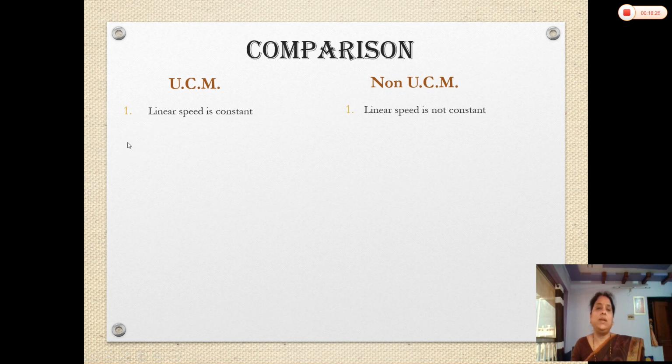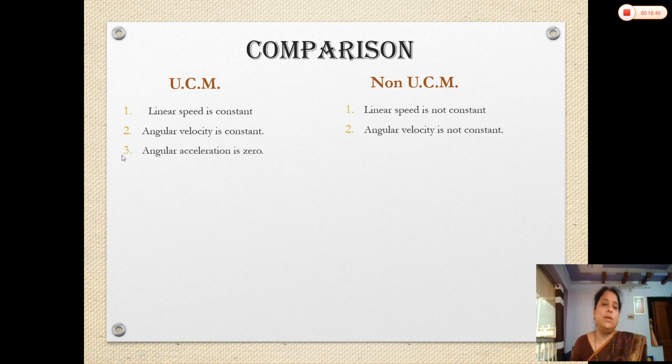Now the next point, in UCM, angular velocity is constant. Whereas here the angular velocity is not constant. Now the third point, in uniform circular motion the angular acceleration is 0, and here the angular acceleration is not constant.